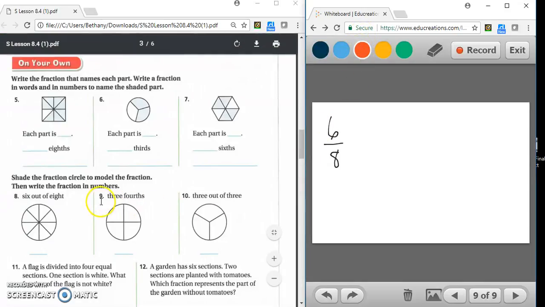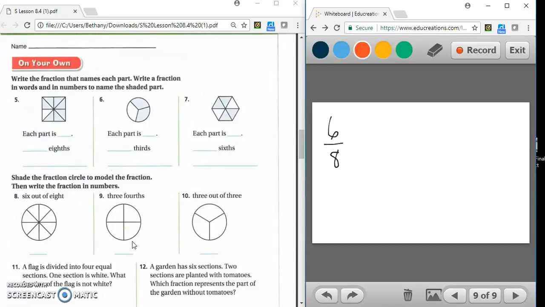For number 9, it wants you to shade in 3/4. So you can shade in any 3 that you want. And in the numbers for the fraction, we would put the 4 at the bottom. That's how many equal pieces. And the 3 would go on top in the numerator because that's how many are shaded.